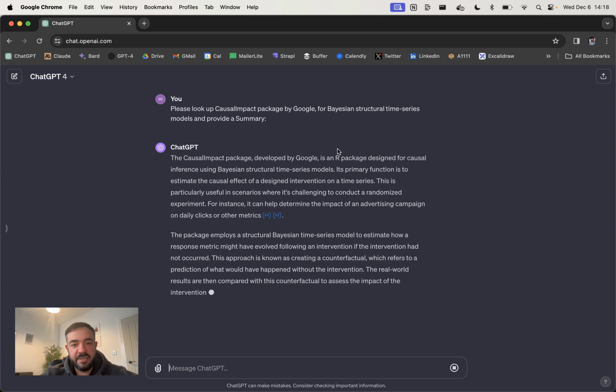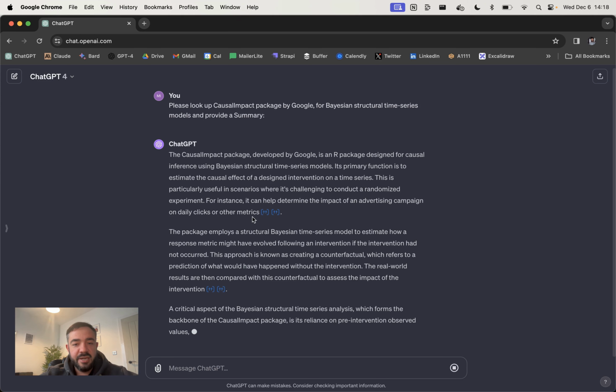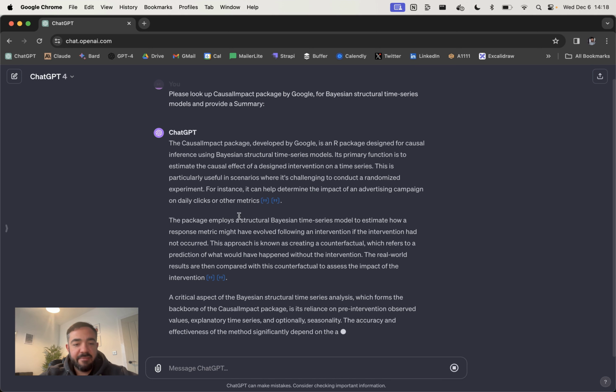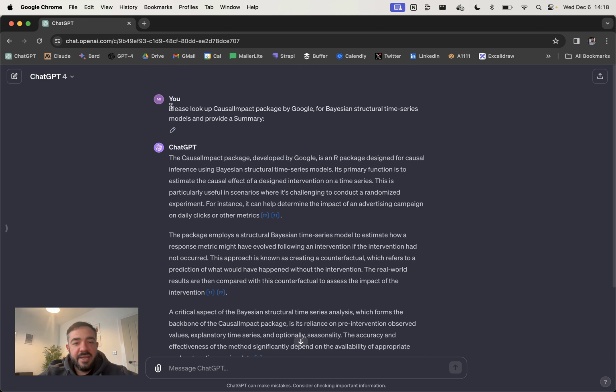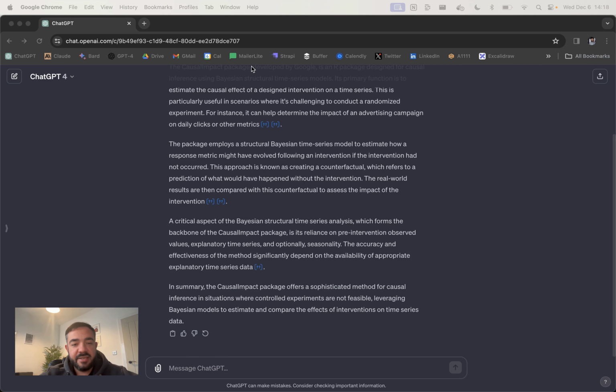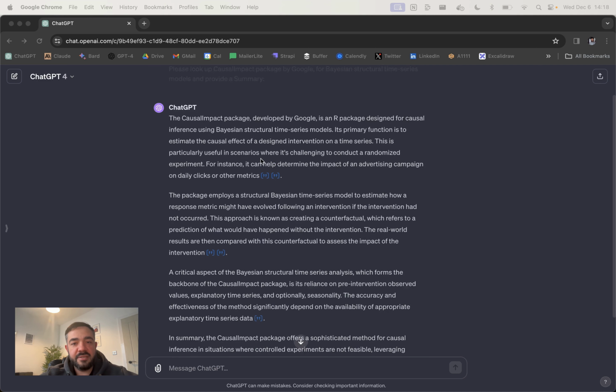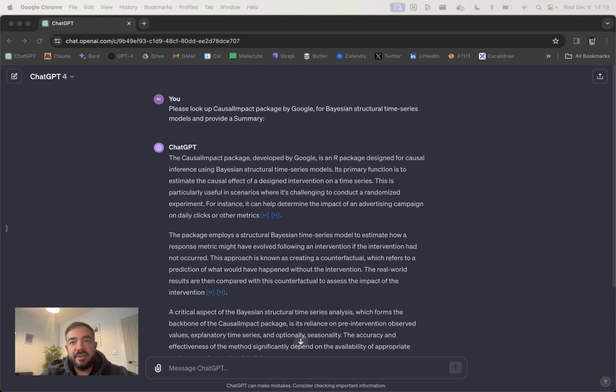Of course, this is looking up the topic. It's found that it was developed by Google. It's an R package, and it can help, for example, determine the impact of an advertising campaign, which is what I've used it for as well. Okay, cool. That is really helpful, and that's already pretty useful, right? That's already going to get you better results, actually, than if you simply just ask it to write an ebook on the topic, because you've given it some time to think, essentially, and to do some research. So it's got fresh information here.